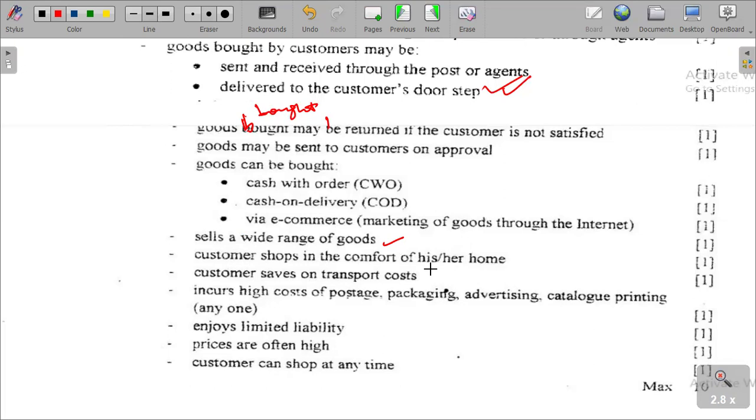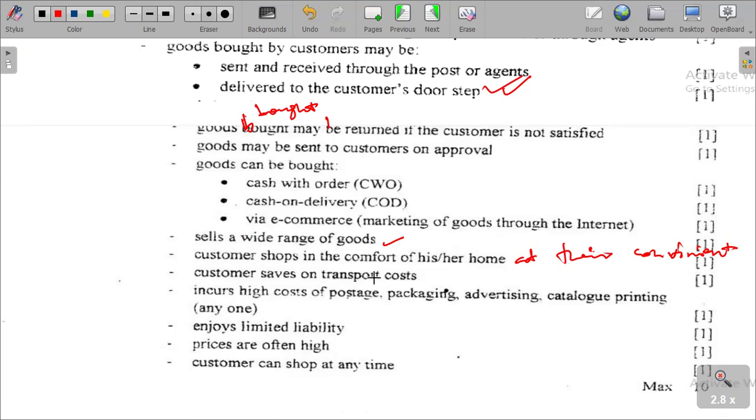So customers are buying at their convenience, wherever they are. Customers are able to buy anyway at their convenience. Customer saves on transport cost.